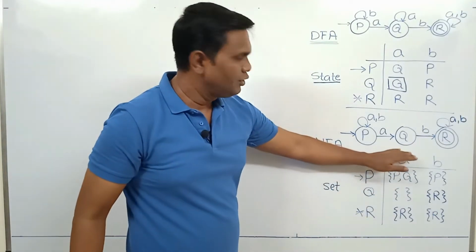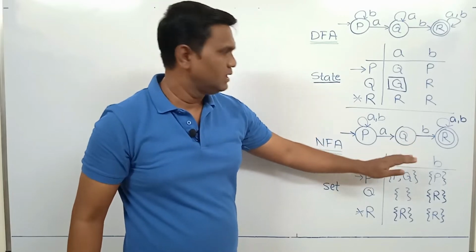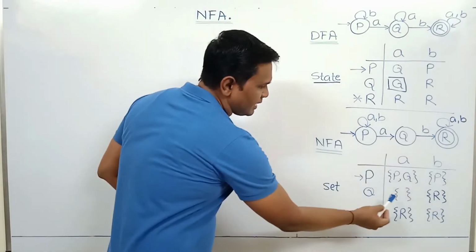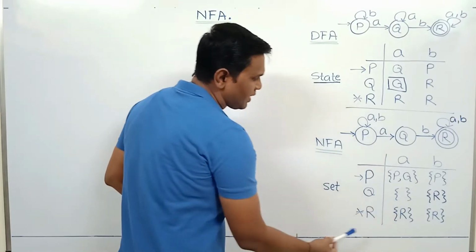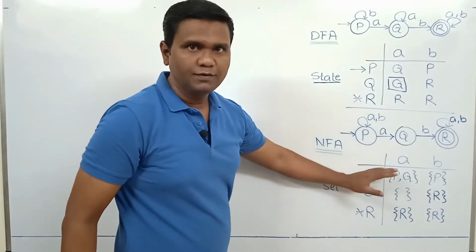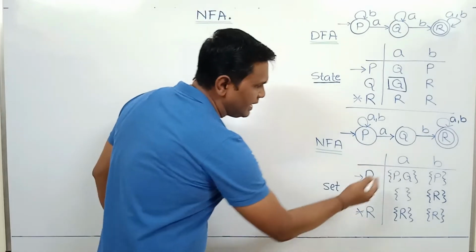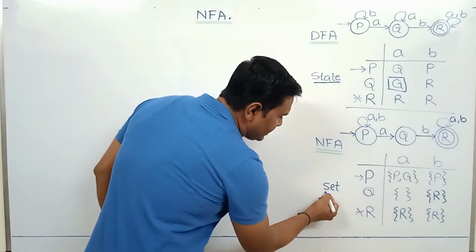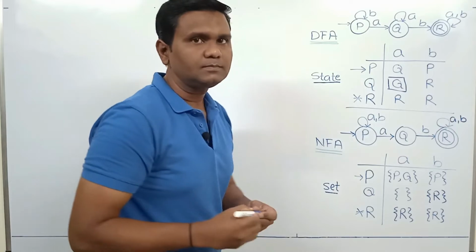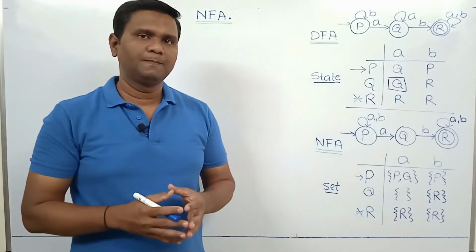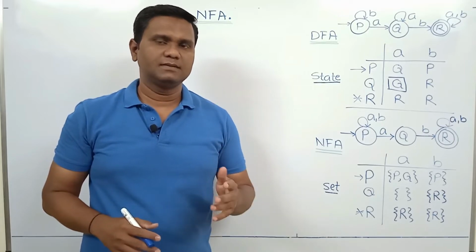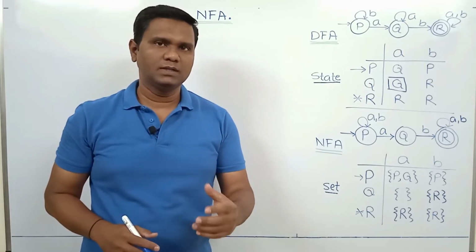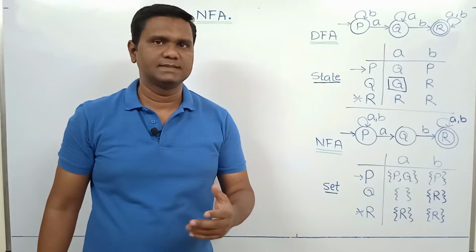Here we do not have any transition for A in state Q. That's why in the transition table we have written the empty set. So in the transition table of NFA, any entry is a set of states, because for a particular state and a particular input symbol, there can be 0 or 1 or more than one possible next states.